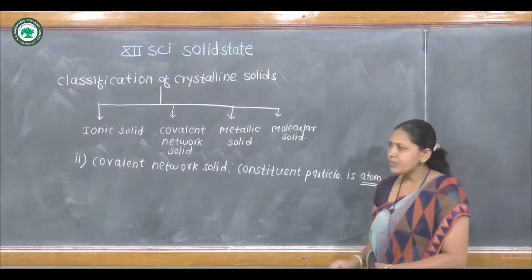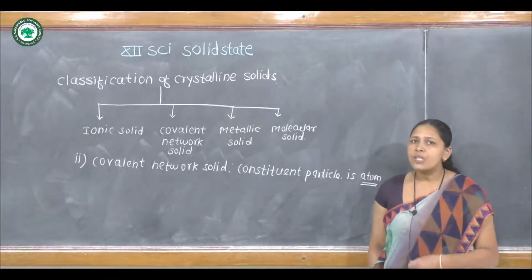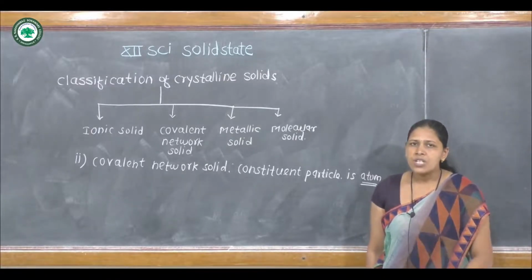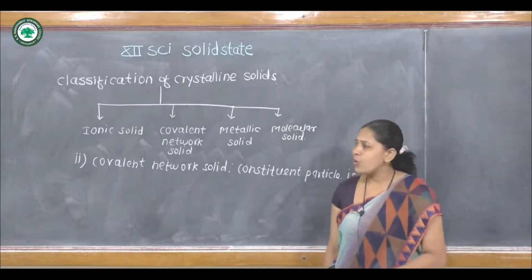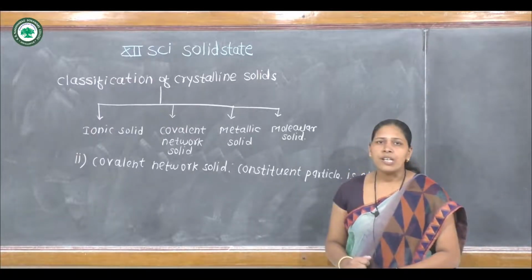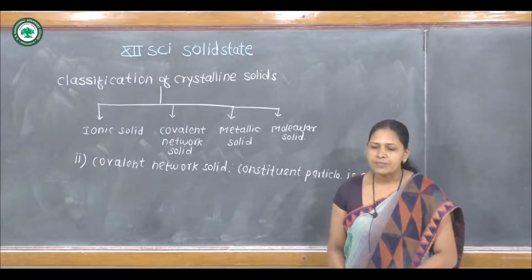Therefore, due to the rigid three-dimensional structure, covalent network solids are hard, and they have a higher melting point and boiling point.